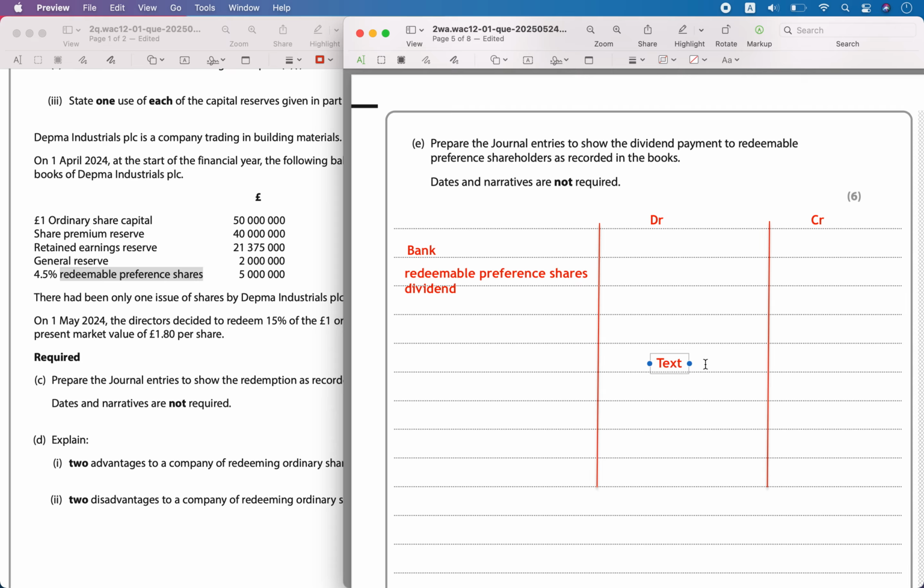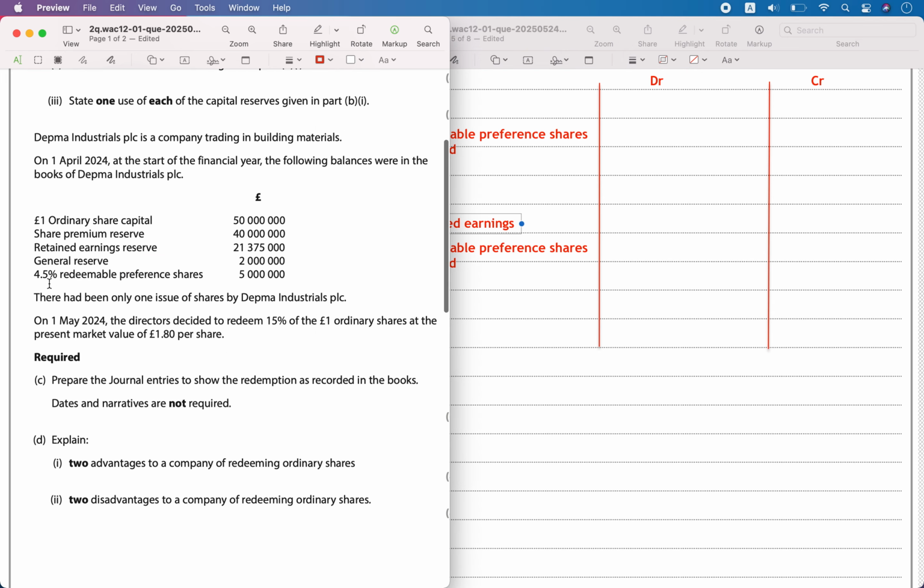One is this one, and in the equity section the retained earnings is going to get affected, and the redeemable preference share dividend account is getting affected. Retained earnings is actually a credit-balance account. So any increase in retained earnings I will put on the credit side, but because I am going to use the retained earnings to pay off, I will have to put the amount on the debit side. So now first let's calculate what is the amount they are paying.